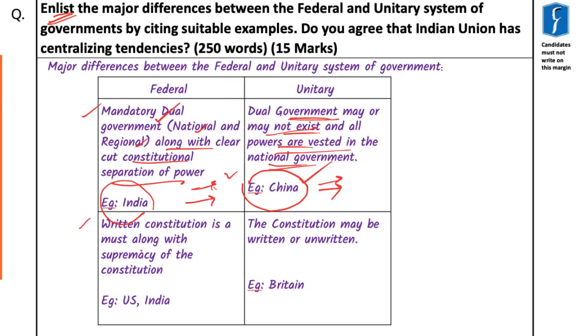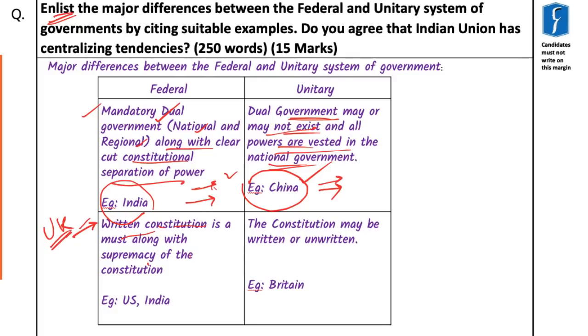The next point is that a written constitution is a must, along with supremacy of the constitution. Now here there are two terms. You might wonder what we mean by written constitution. The constitution has to be written, but that is not always the fact. Many countries do not have a written constitution, but they consider a set of laws passed by the parliament as their own constitution, and the best example of that would be the UK.